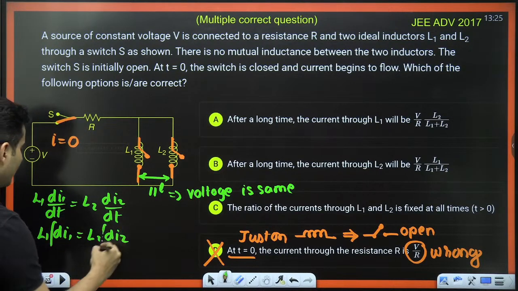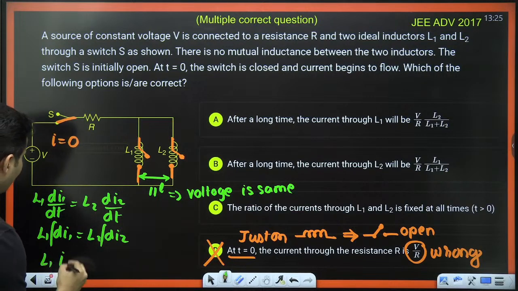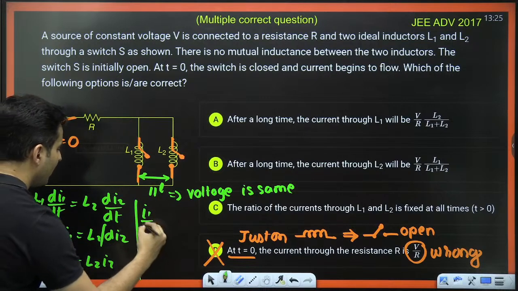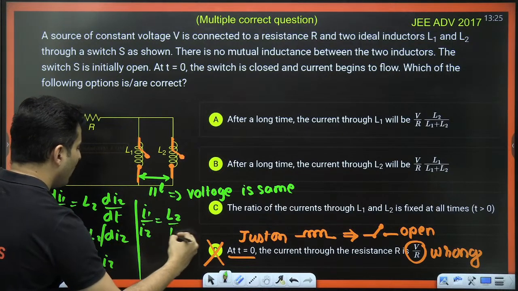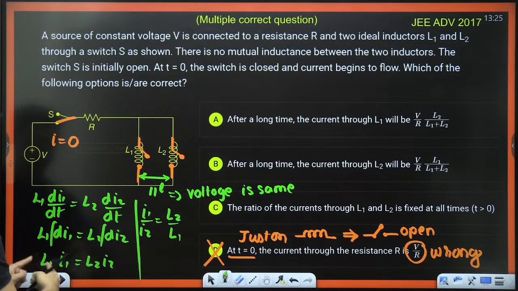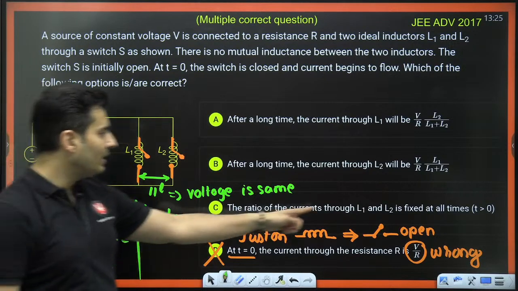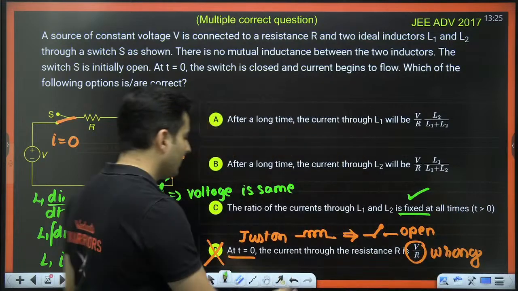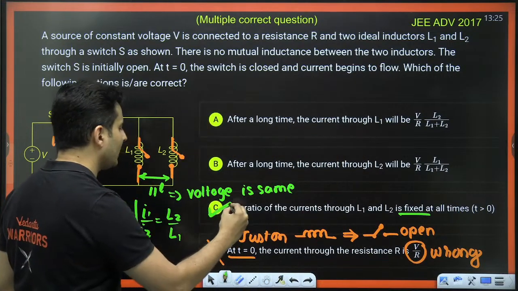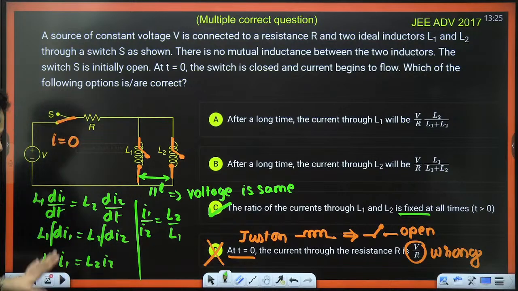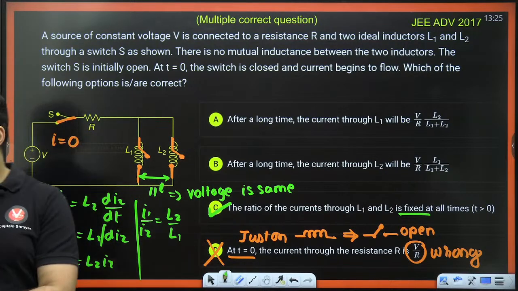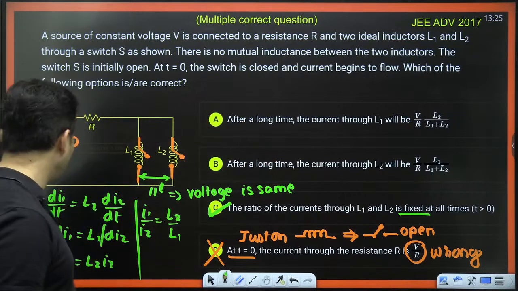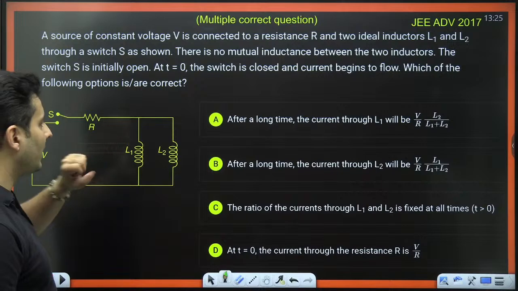Integrate both sides. So L1 I1 will be L2 I2. Therefore, I1 by I2 will be L2 by L1. So the ratio of the currents through L1 and L2 is fixed. Perfectly correct. So option C is correct. Option D is wrong. Till this point, everything is clear. Perfect. Now let's go to the option A and B part.